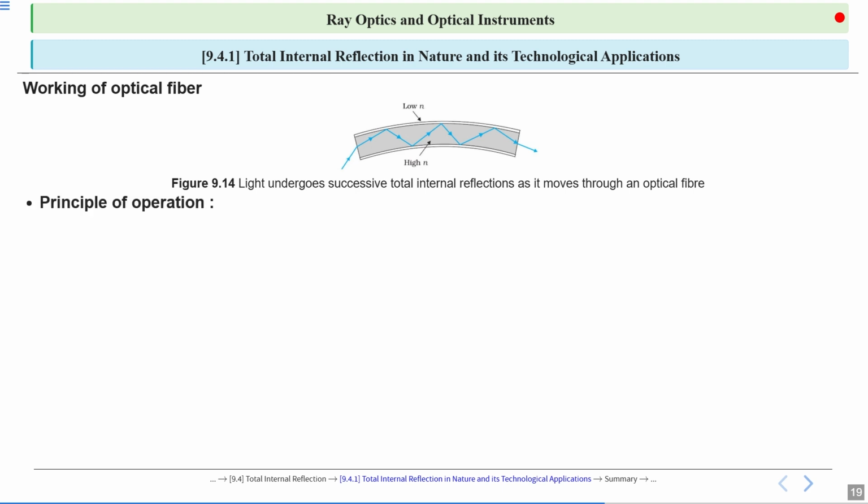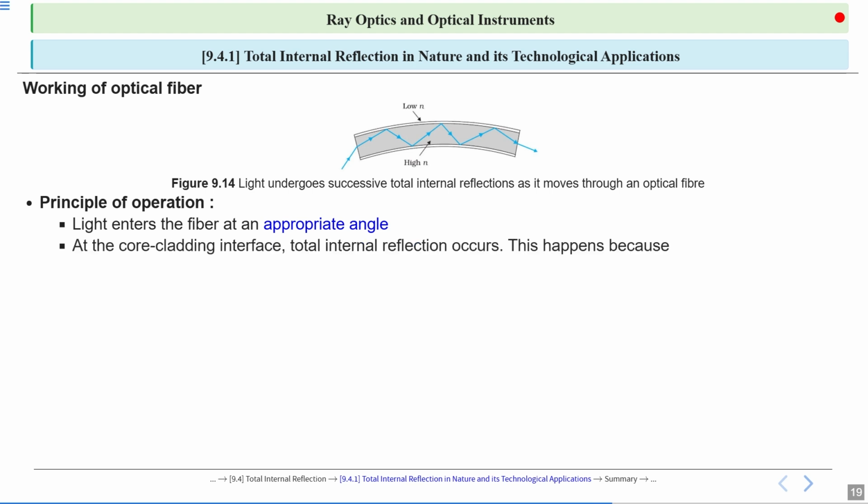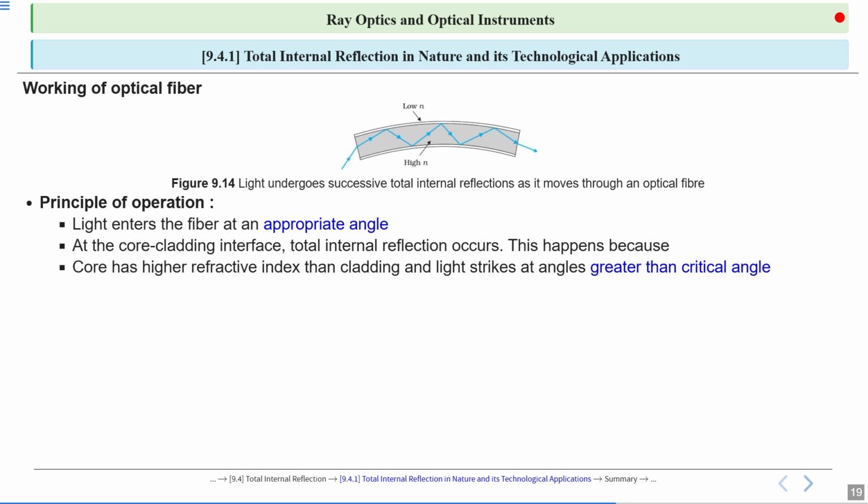Principle of operation. An optical fiber is a thin, flexible strand of glass or plastic that transmits light signals from one end to the other using the principle of TIR. Light enters the fiber at an appropriate angle, and at the core-cladding interface, total internal reflection occurs. This happens because the core has a higher refractive index than the cladding and light strikes at angles greater than the critical angle.